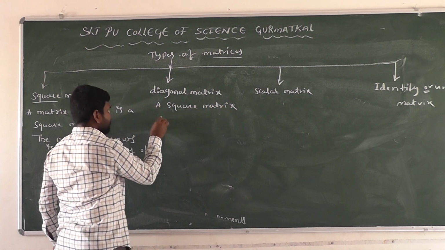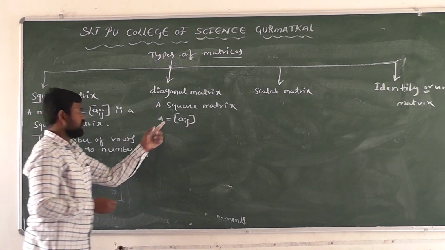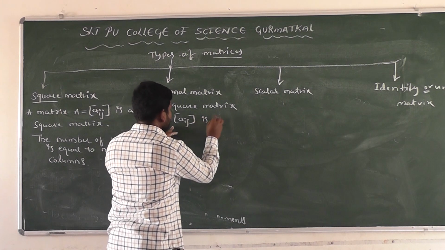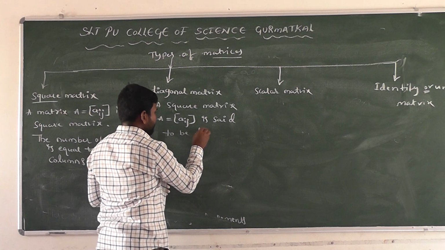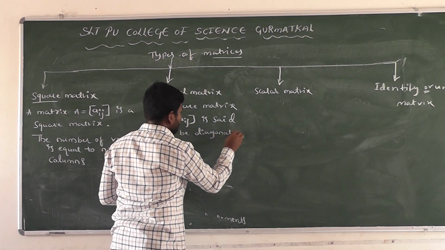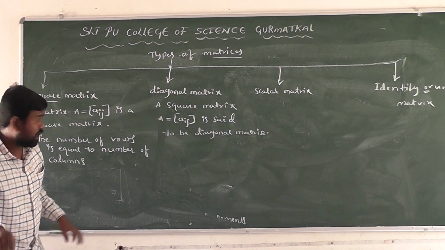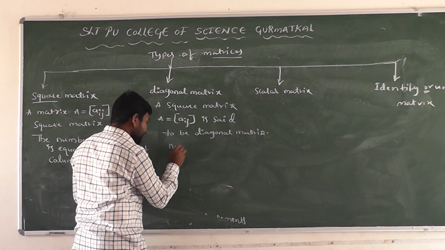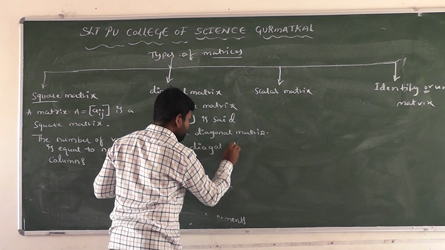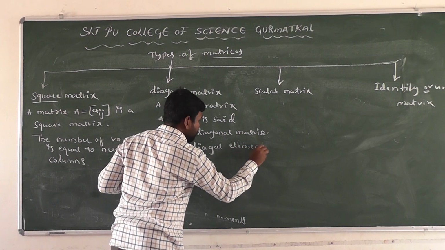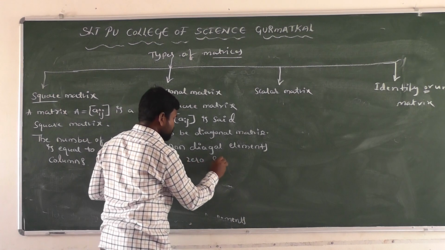A square matrix A equal to Aij is said to be a diagonal matrix if non-diagonal elements are 0 except the principal diagonal elements.